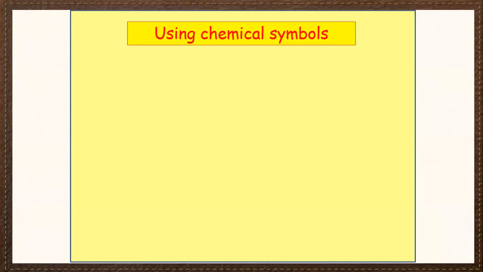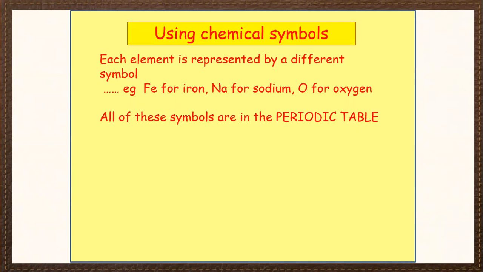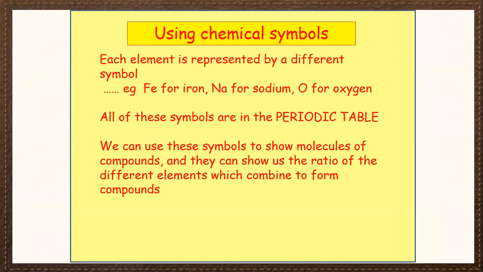Let us see, using chemical symbols. Each element is represented by different symbols. For example, Fe is for iron, Na is for sodium, O is for oxygen. All of these symbols are in the periodic table. We can use these symbols to show molecules of compounds, and they can show us the ratio of different elements which combine to form compounds. Example, H2O, CO2, NH3: water, carbon dioxide, and ammonia.